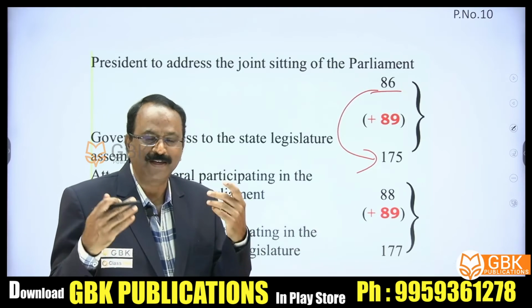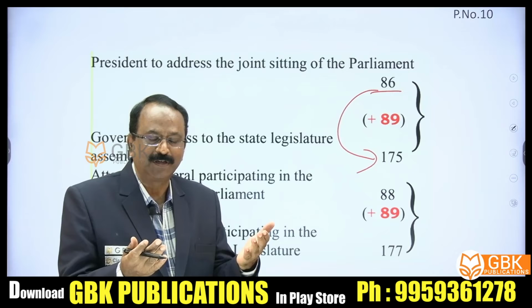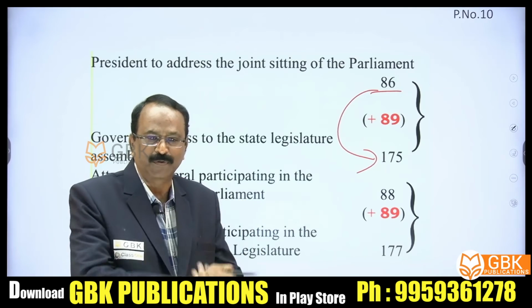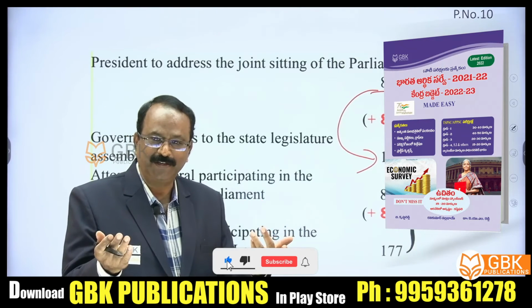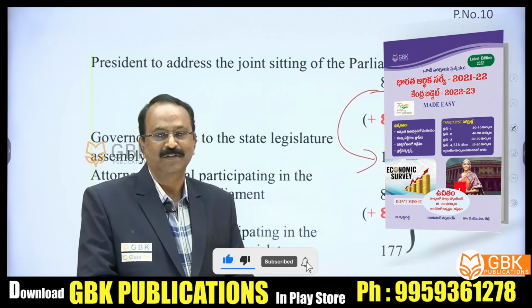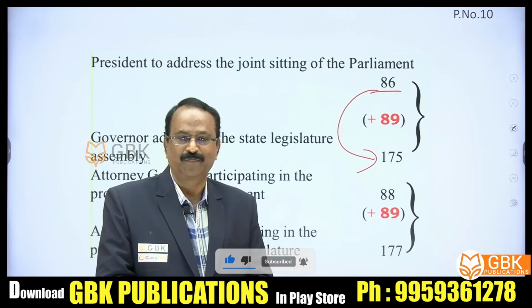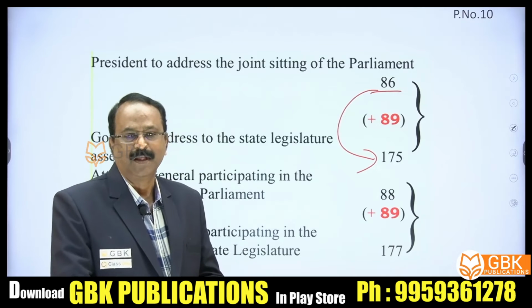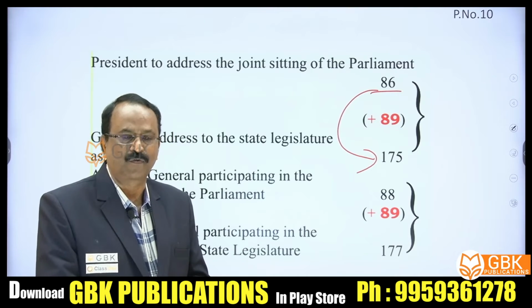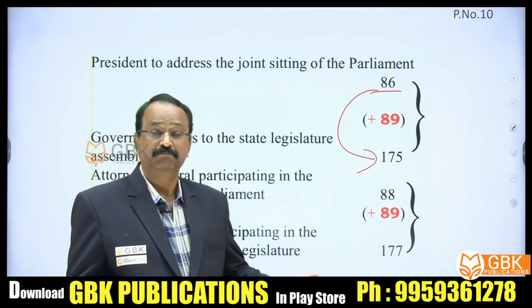If you know Article 88 empowers the Attorney General to participate in the proceedings of the Parliament, obviously add 89 to 88, then you get Article 177, which also facilitates the Advocate General at the state level to participate in the proceedings of the state legislature, of course without the right to vote. That's all.